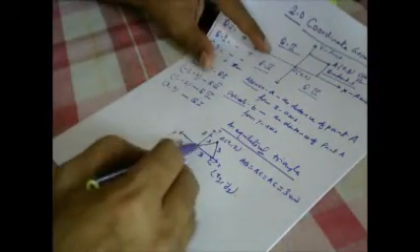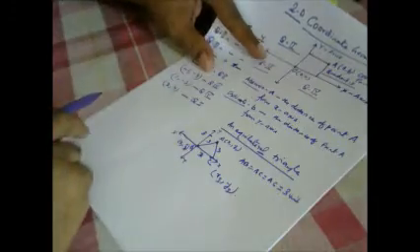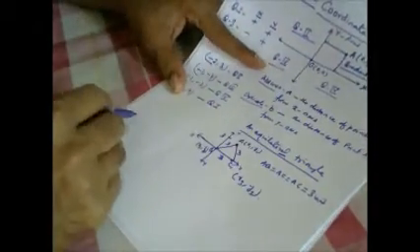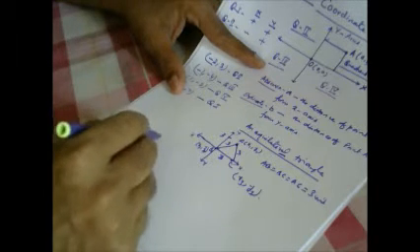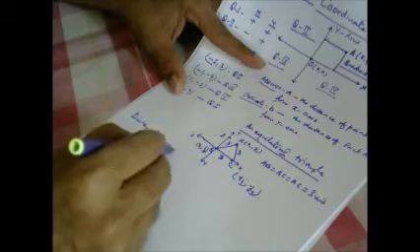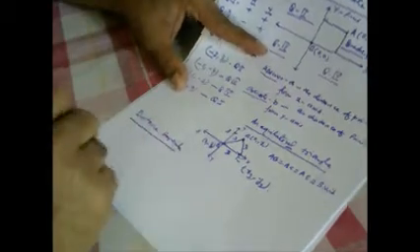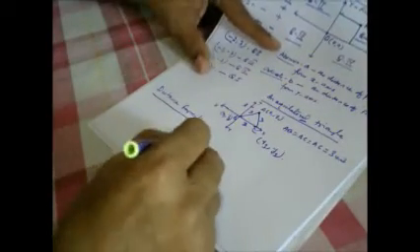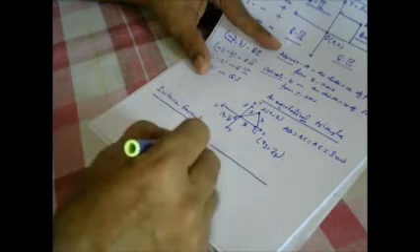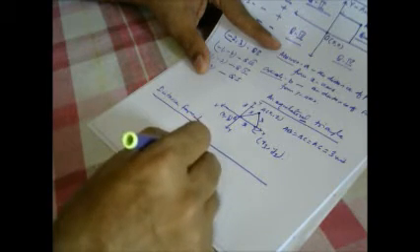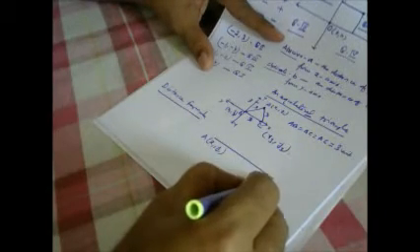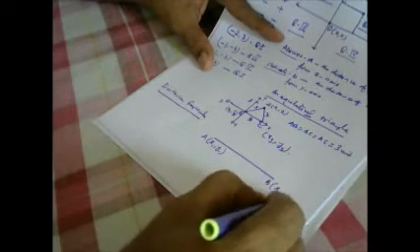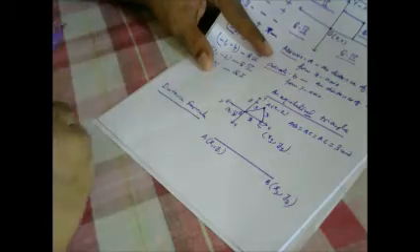As we told, AB is equal to BC is equal to AC. It means we can find out the distance. So let us discuss the distance formula. In general, suppose a point A is there having coordinates x1, y1. Another point B is there having coordinates x2, y2.